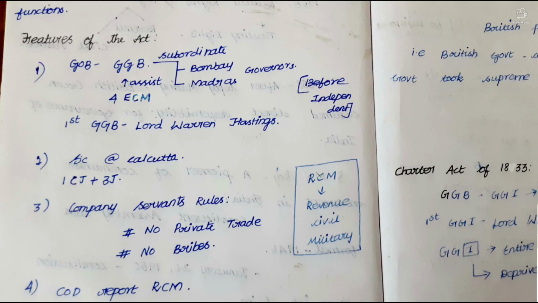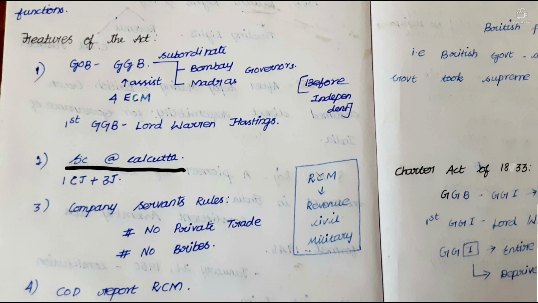Then the features of the act. It has only four features. First feature: they changed the Governor of Bengal to Governor General of Bengal. Then Bombay and Madras were subordinate to the Governor General of Bengal. They had four executive council members to assist the Governor General of Bengal. The executive council was created at that time. The first such Governor General was Lord Warren Hastings. So that is the first point.